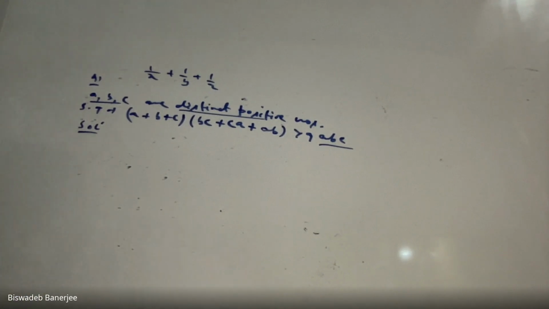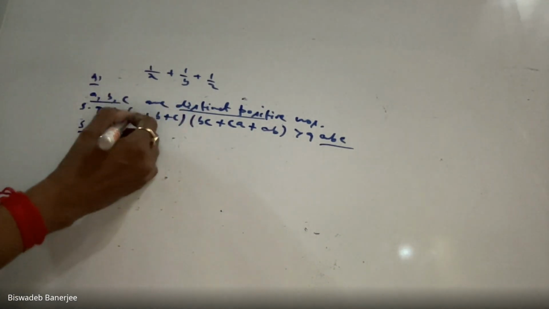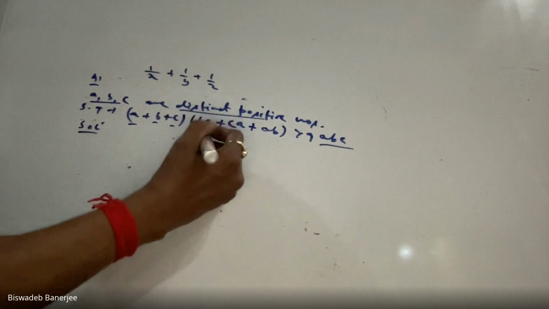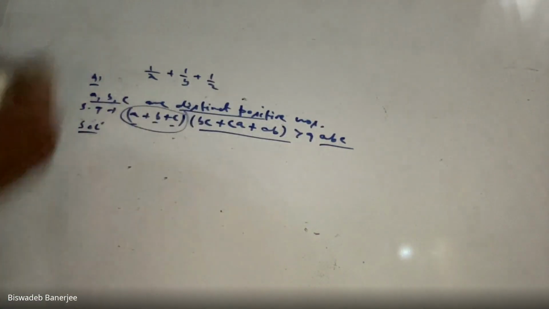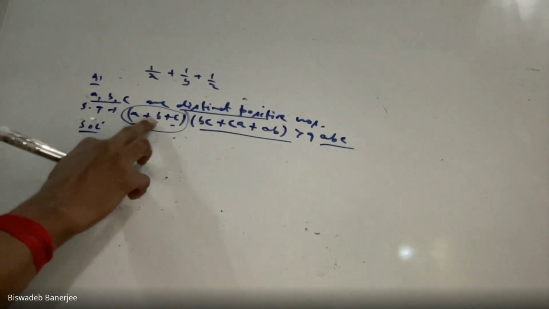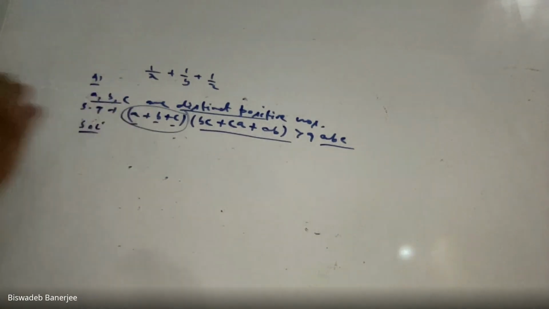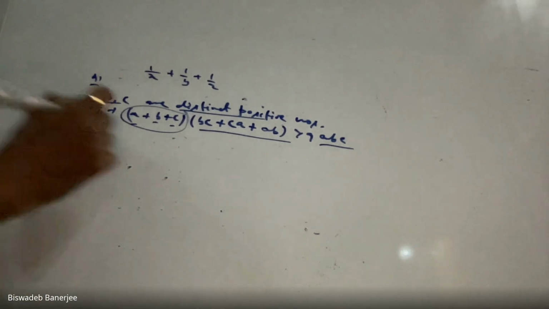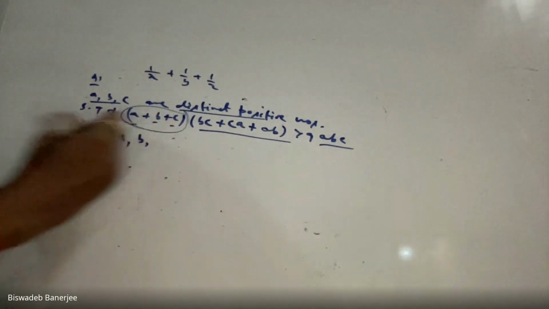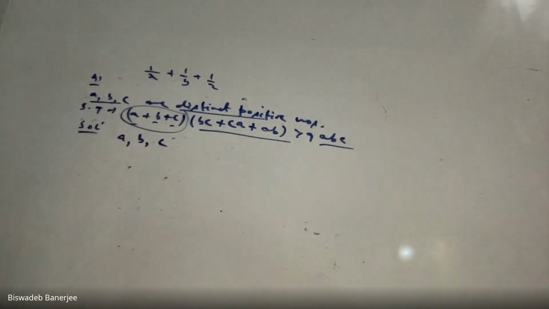So what are we doing? First, we are taking 3 observations. Forget this expression; concentrate only on this. This is my second type of question. Take three observations: one is A, another is B, another is C, and use AM-GM inequality. My first observation is A, my second observation is B, my third observation is C.